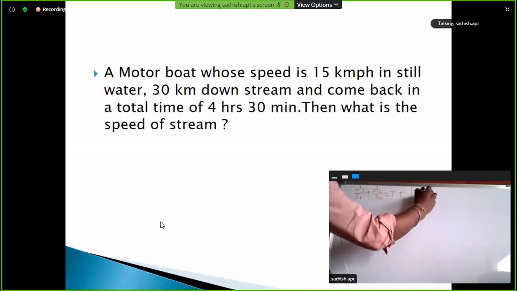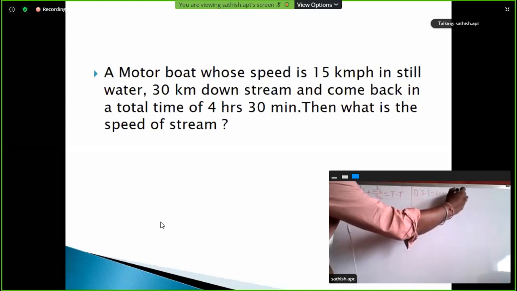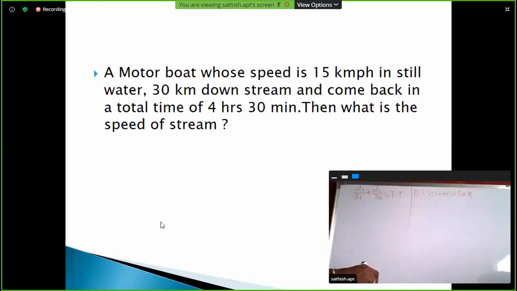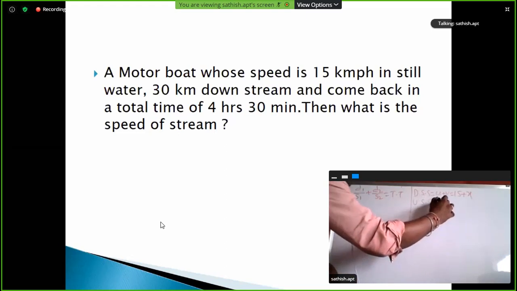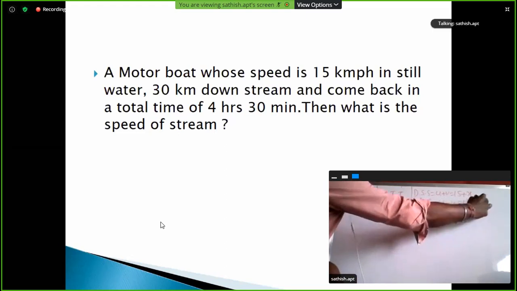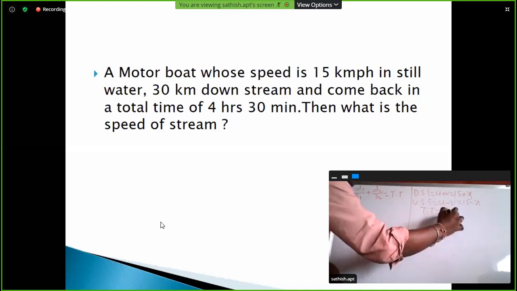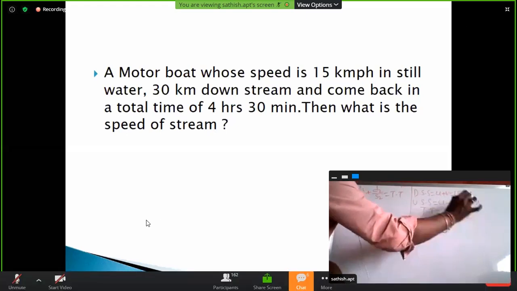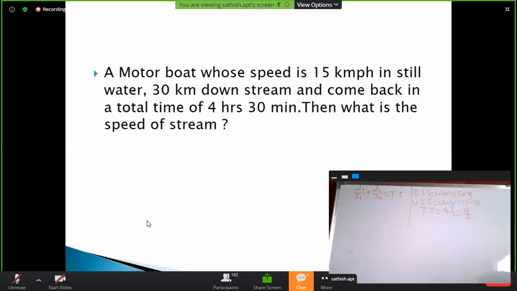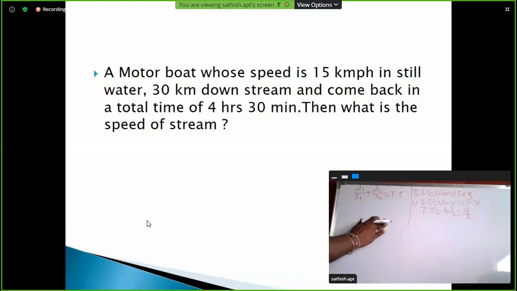Downstream speed is U plus V, which is 15 plus X. Clear? Upstream speed is U minus V, which is 15 minus X. So total time is 4.5 hours, that is equal to 9 by 2 hours. So what is the distance? 30 kilometers. 30 by 15 plus X, plus 30 by 15 minus X, is equal to 4.5 hours. That is the total time, 9 by 2 hours.